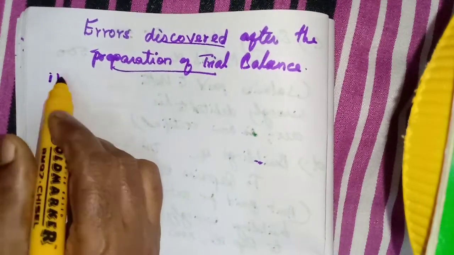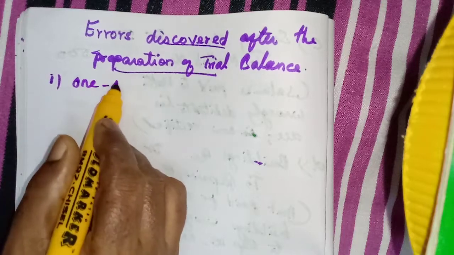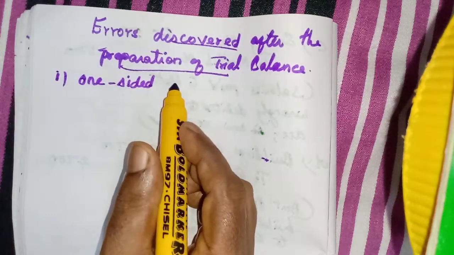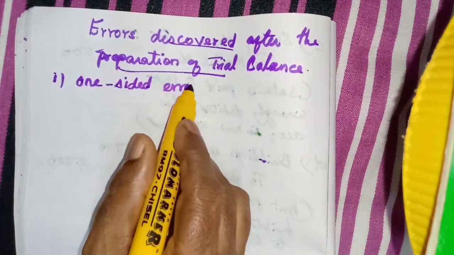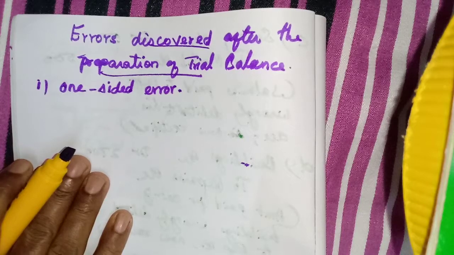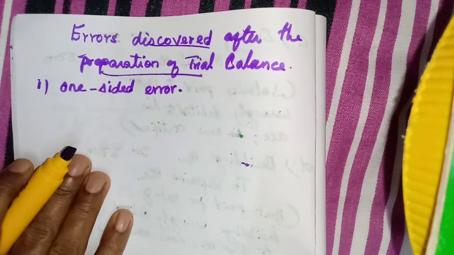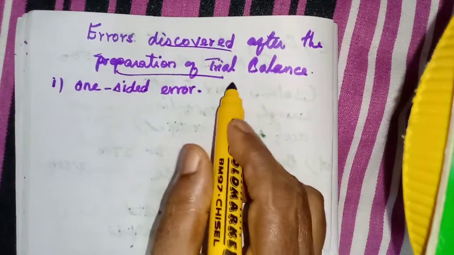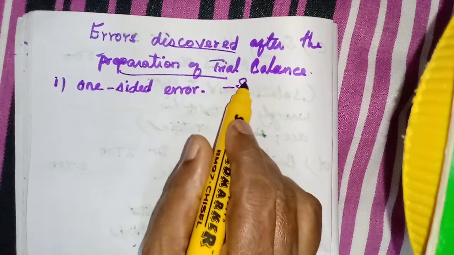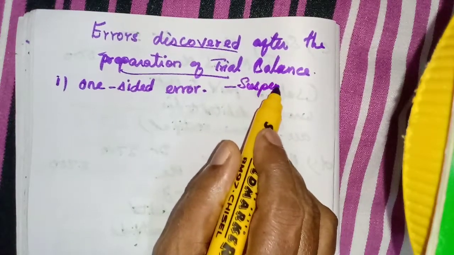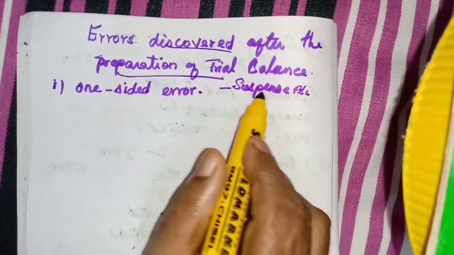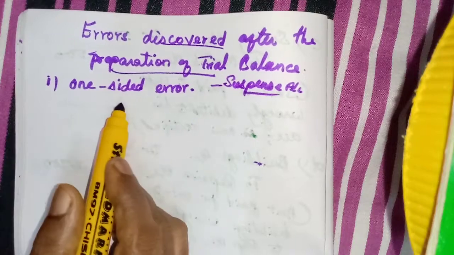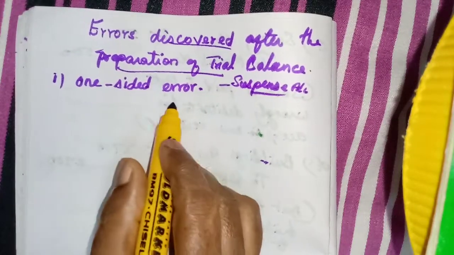So here, first we will see the one-sided error, that undercast, overcast of purchases book. How have we rectified? We have written only one statement. Here, if the trial balance is not tallied, what will we do? They will write the difference amount as suspense account and they will close the trial balance. If it is a one-sided error, we can write it as a journal entry only.